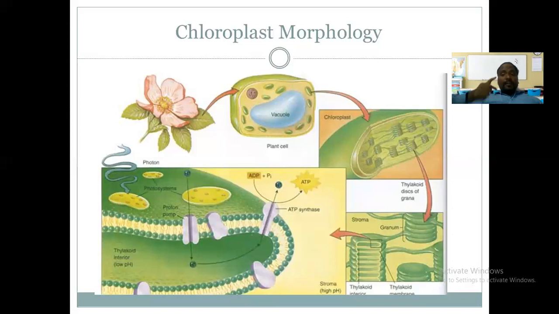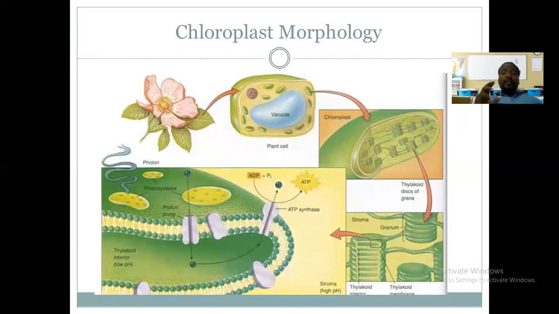called a granum. The stack of thylakoids is just like a stack of coins. In the stack of coins, each coin we consider as a thylakoid. Such thylakoids are present in a row, in a stack, and the structure is called a granum.